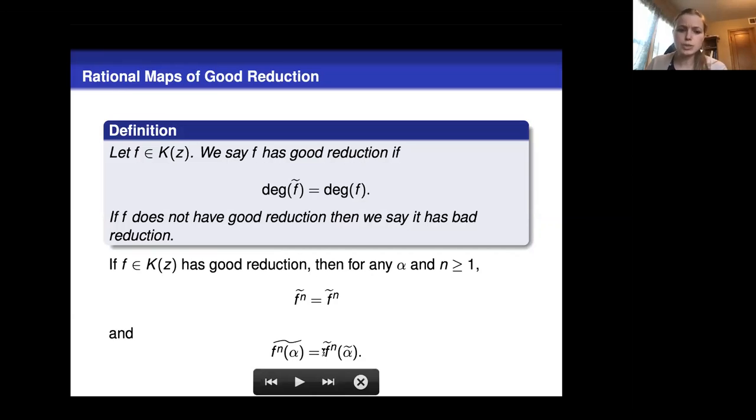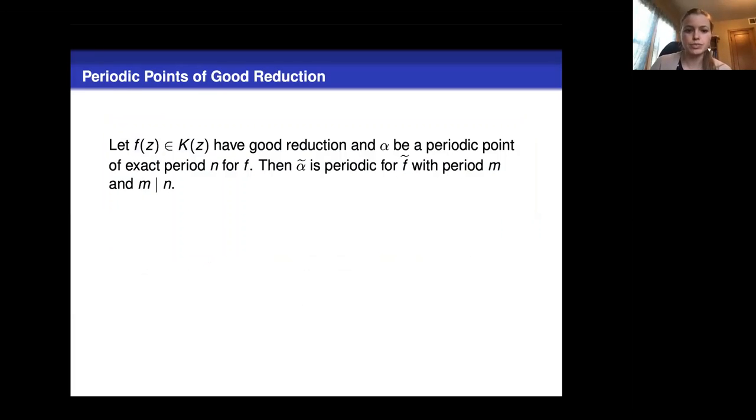So this leads us to believe that if we have a preperiodic point and a map of good reduction, then that point will still be preperiodic after reduction. In particular, say we have a periodic point of exact period n, then after we reduce, the reduced point will have period m where m divides n. So it doesn't need to have the exact same period, but it has a period that at least divides the initial period that we had.